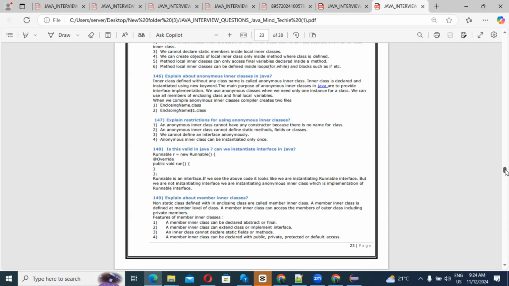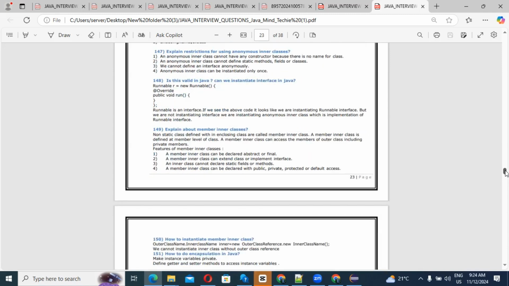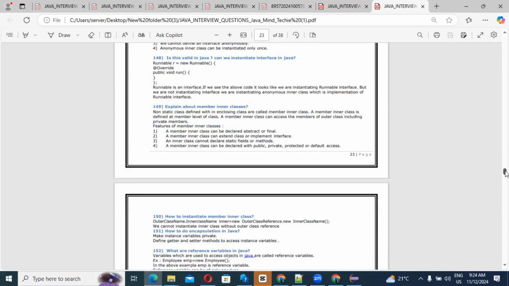Just the features, guys. What are the features of member inner classes? A member inner class can be declared abstract or final. Second, a member inner class can extend a class or implement an interface. An inner class cannot declare static fields or methods. And last, a member inner class can be declared with public, private, protected, or default access. Okay, these are the member inner classes. Yes or no?